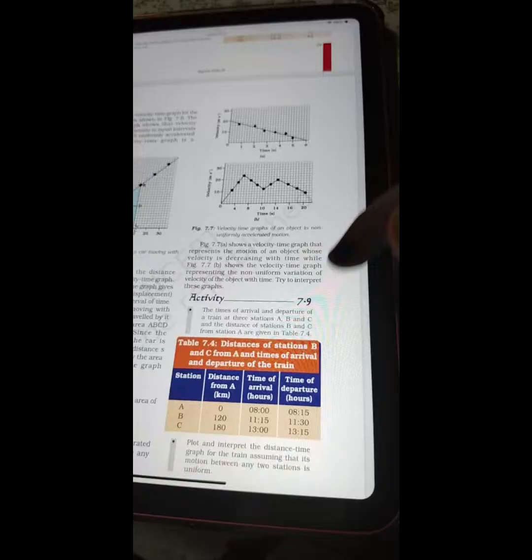So we are done with this page as well. We are moving to page number 80 and we are on its left side. In this case, the velocity time graph for the motion of the car is shown in figure 7.6. The nature of the graph shows that velocity changes by equal amounts in equal intervals of time. Thus, for all uniformly accelerated motion, the velocity time graph is a straight line. So figure 7.6 is showing you the velocity time graph of a car moving with uniform acceleration.